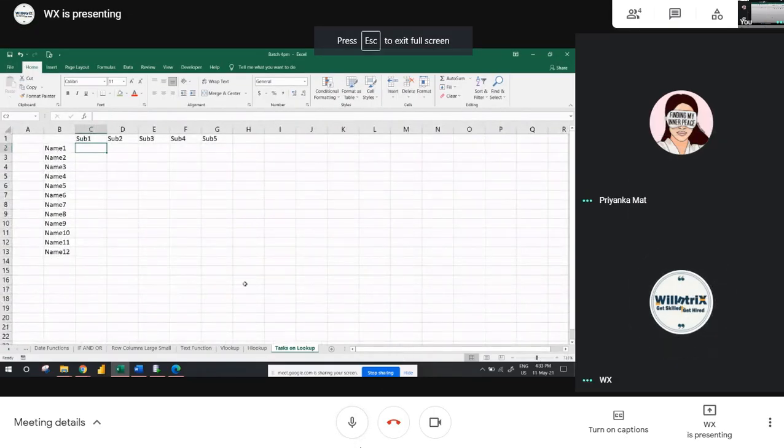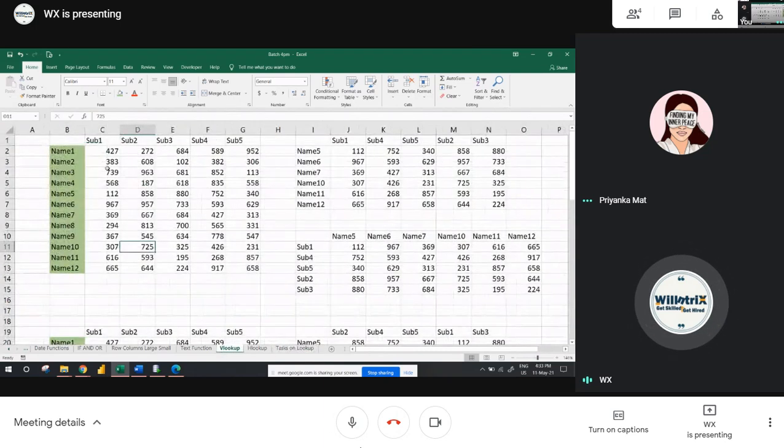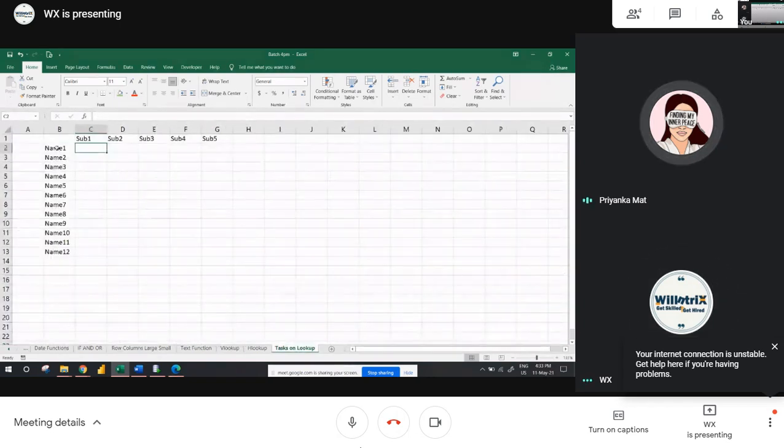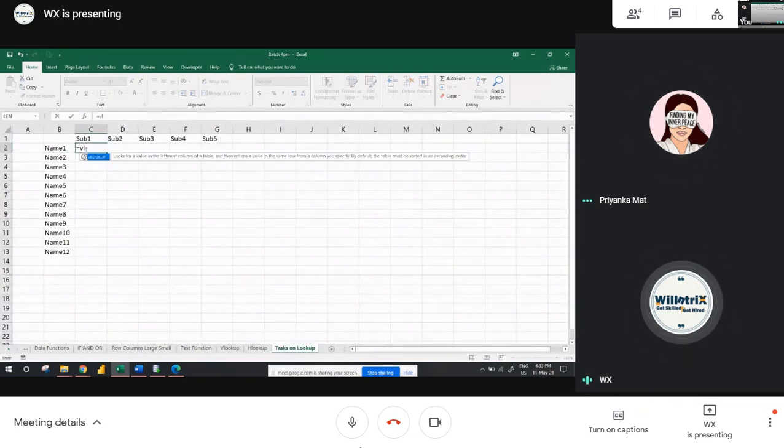When you're fetching the data in the task on lookup sheet, we have the source data in the other sheet, correct? When you need to fill the data, you just fix your lookup value. If you get a vertical name, name will be the lookup value. So I'm using VLOOKUP. Lookup value is name one, and as usual, freezing it, comma, then the table array. We have the table array in the other VLOOKUP sheet. Just activate that sheet, I mean, click on that.